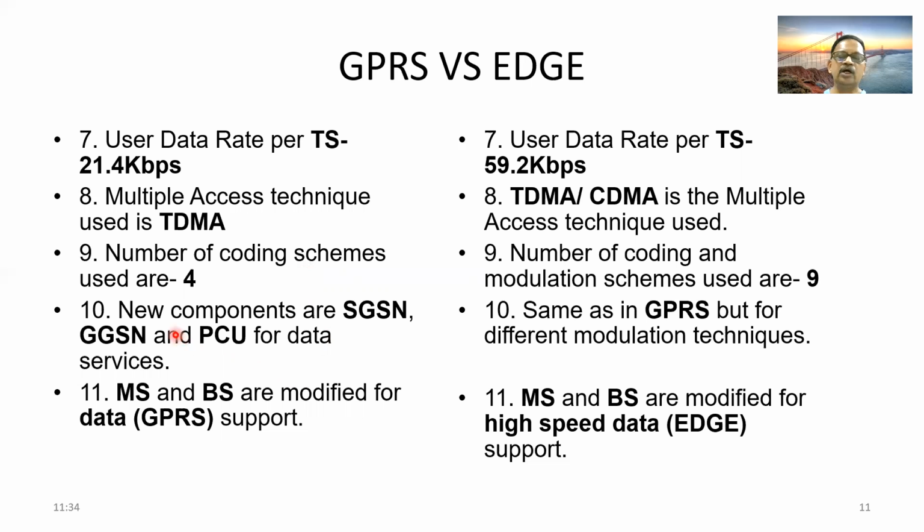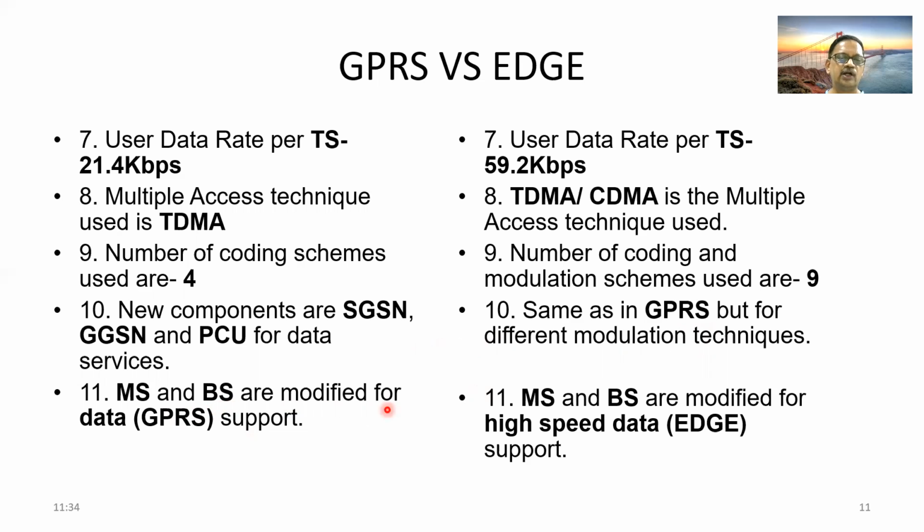Then we have to add new components for GPRS facility on GSM network. They are SGSN, GGSN, PCU for data services. Same as in GPRS, but for different modulation techniques. So here also the same network elements are additionally required on GSM, or no additional requirement is required on GPRS, but for change in modulation technique.